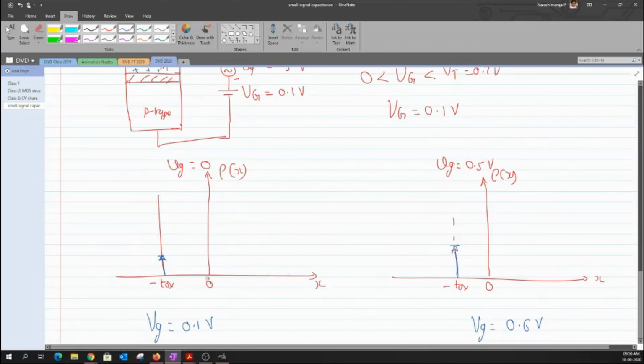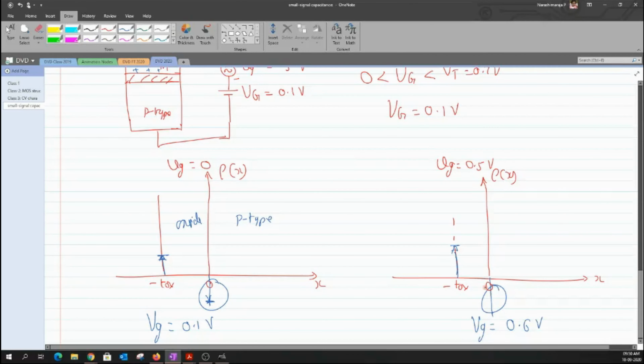And obviously, on the other side, whenever I'm working on the metal oxide, an equal and opposite amount of charge would be reflected on the interface between the oxide and the p-type. Clear? So even here, the height of this negative charge will also rise up. Okay, but now, is this representation correct?